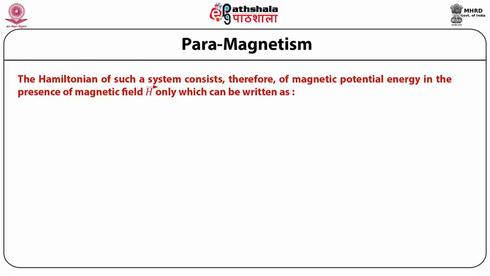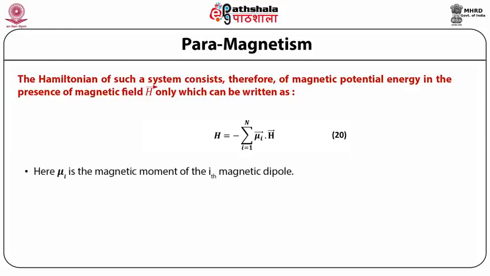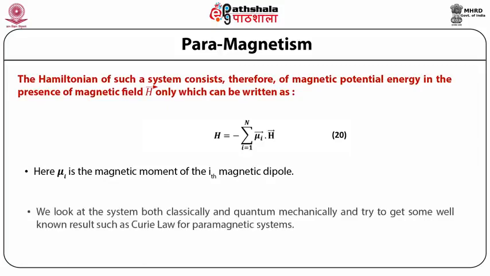Since the spins are localized, they have no kinetic energy. Paramagnetism. The Hamiltonian of such a system consists, therefore, of magnetic potential energy in the presence of magnetic field H only, which can be written as Hamiltonian is equal to minus summation over i equals 1 to n mu_i dot H. Here, mu_i is the magnetic moment of the ith magnetic dipole.